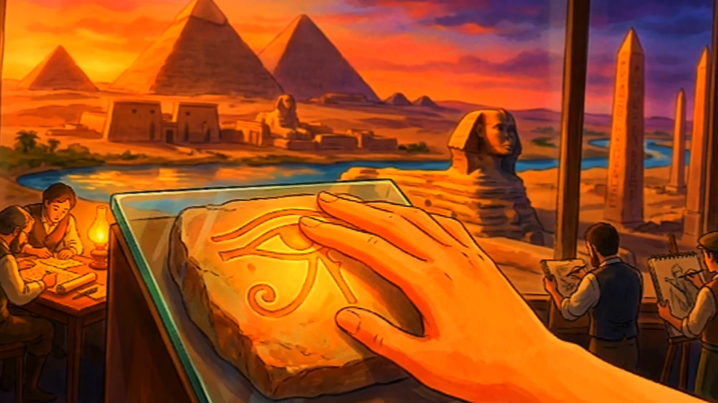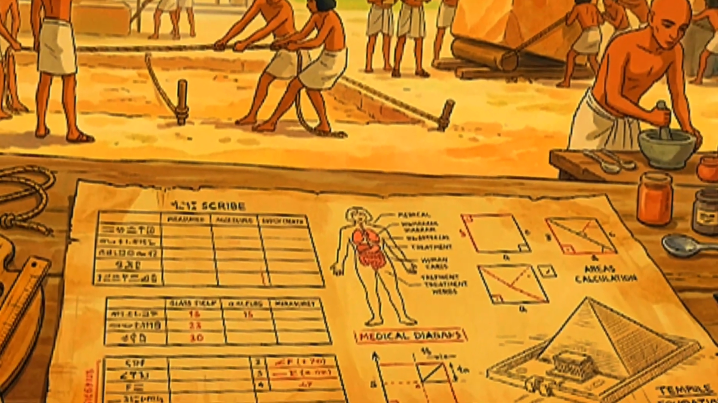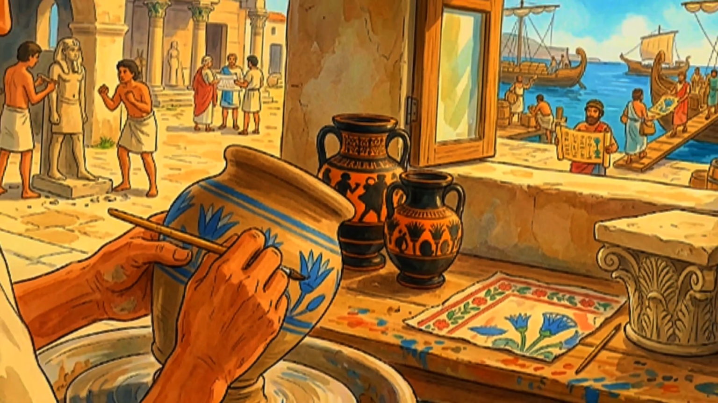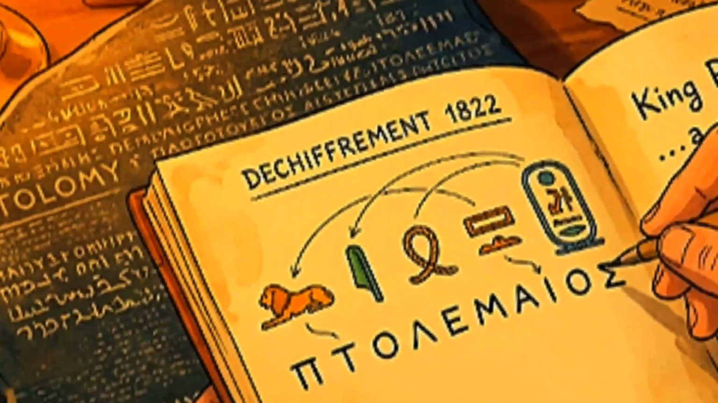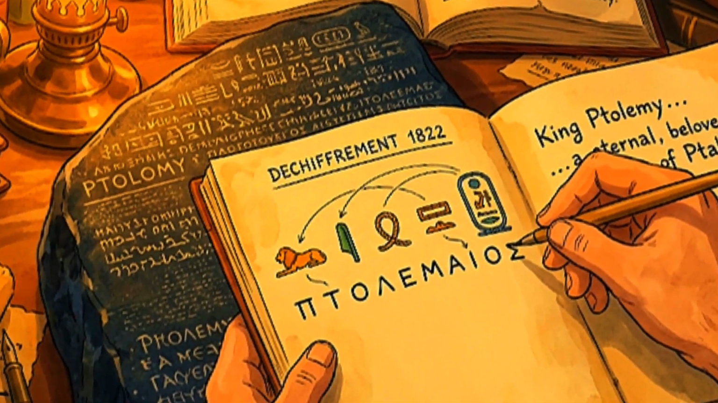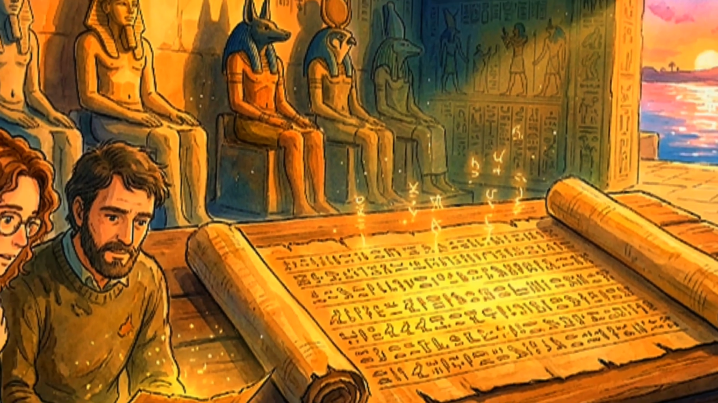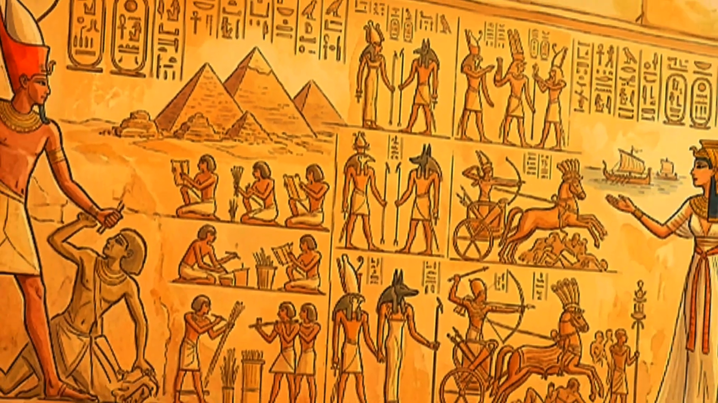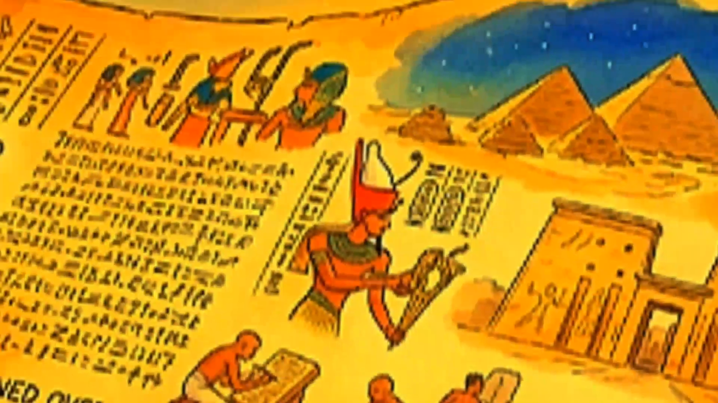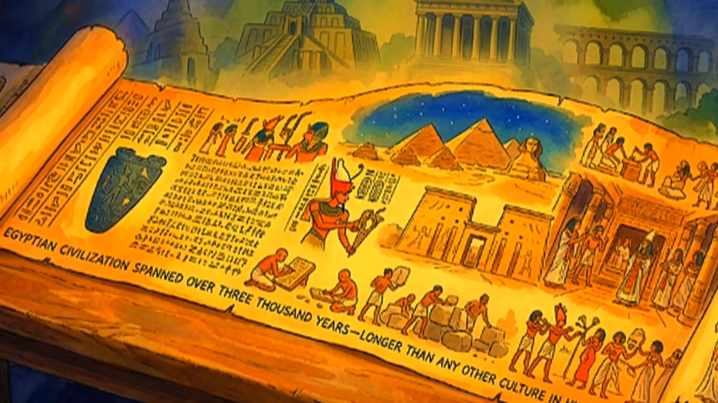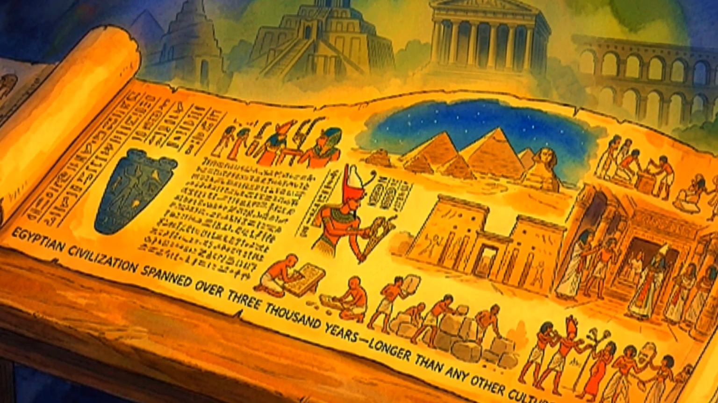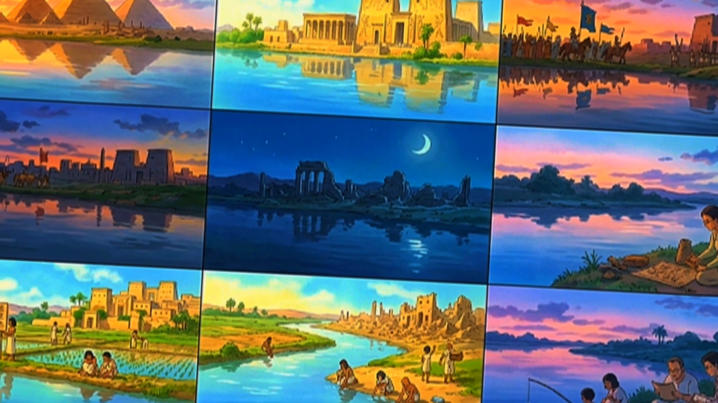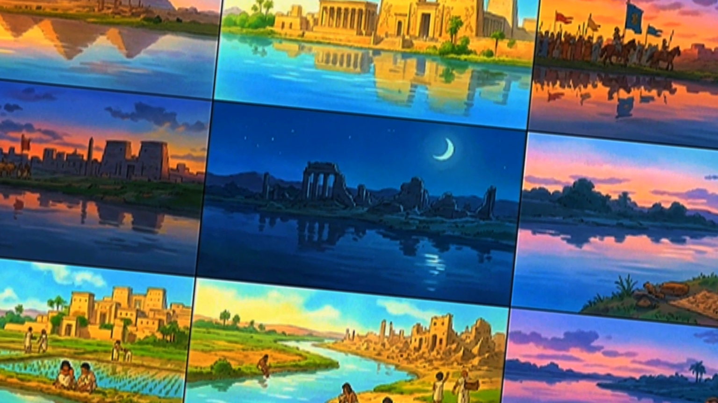What lasted, however, was Egypt's legacy. Its concepts of statehood, monumental architecture, medicine, mathematics, and art influenced cultures around the Mediterranean and beyond. When scholars deciphered hieroglyphs in 1822, the voice of ancient Egypt returned after nearly 2 millennia of silence. From the unification under Narmer to the fall of Cleopatra, Egyptian civilization spanned over 3,000 years, longer than any other culture in human history. It rose and fell, adapted and endured, always shaped by the Nile that gave it life.